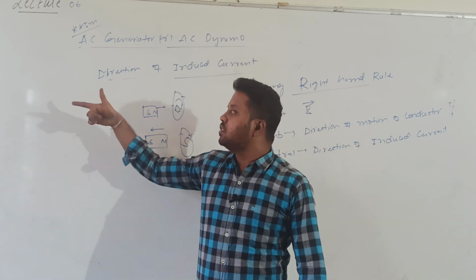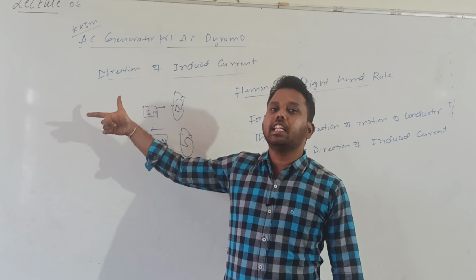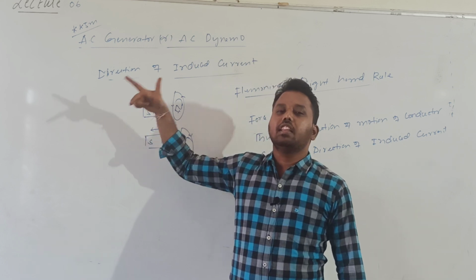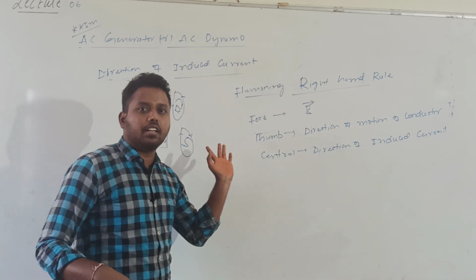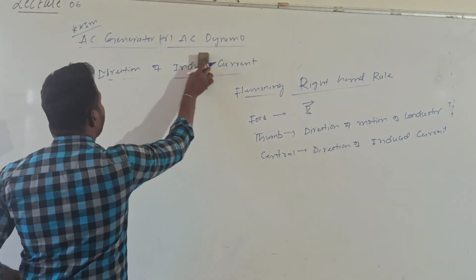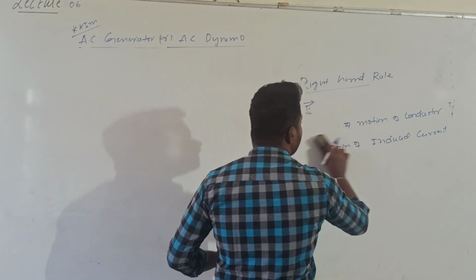But here, in the right hand rule, the forefinger is the direction of the magnetic field, the thumb is the direction of motion of the conductor, and the central finger gives the direction of the induced current. Okay? This is Fleming's right hand rule, which I will apply while discussing the AC generator.